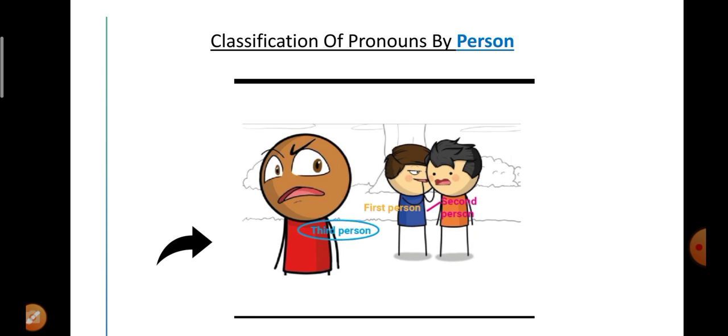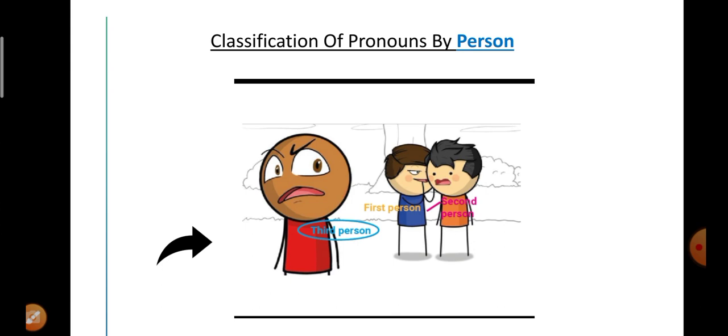The first person refers to pronouns about the speaker. The second person refers to pronouns about the person being addressed. Whereas the third person refers to the person or persons who are being talked about.